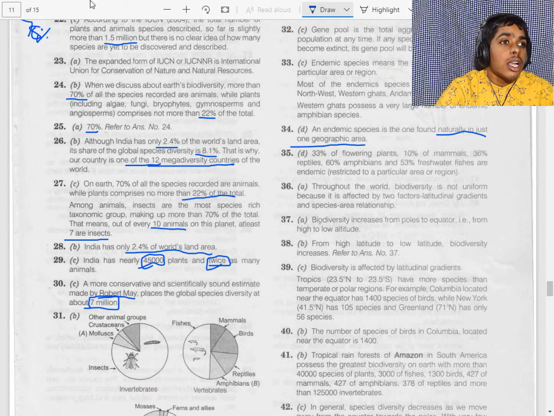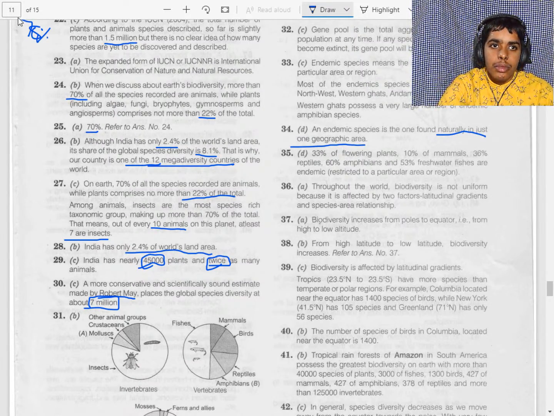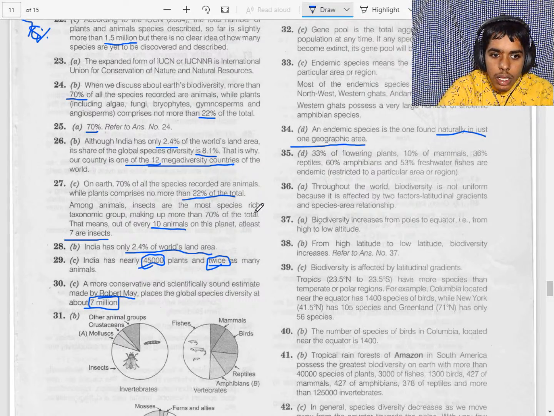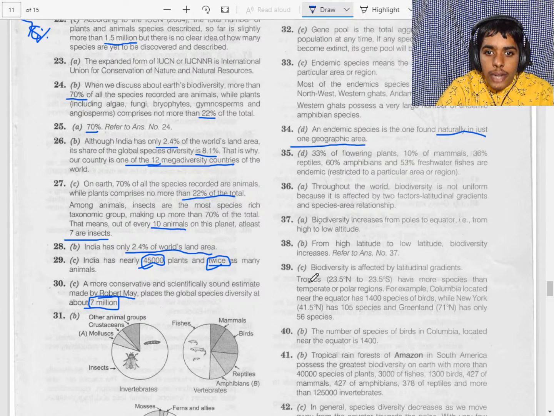So let's check answers 36 to 40: A, B, C, B, A, B, C, B. So 36, A, B, C, B. Yes, our answer is correct.